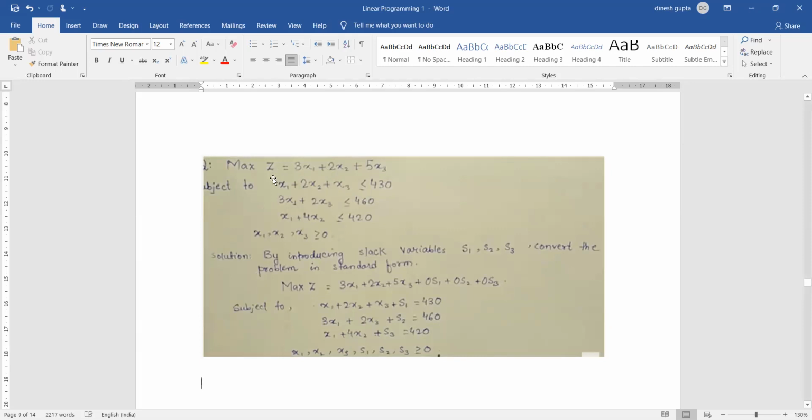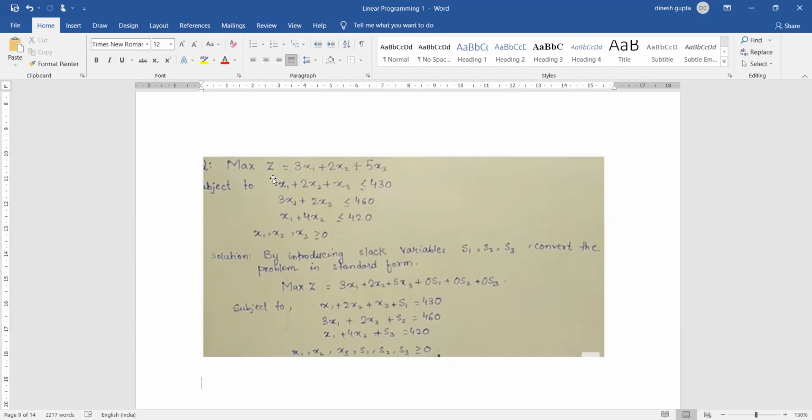Our standard problem is that we need to maximize z, where z is 3x1 plus 2x2 plus 4x3. x1, x2 and x3 are the three resources, and we can maximize z by producing 3 units of x1, 2 units of x2 and 4 units of x3.